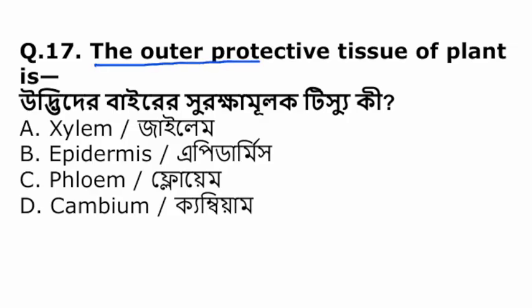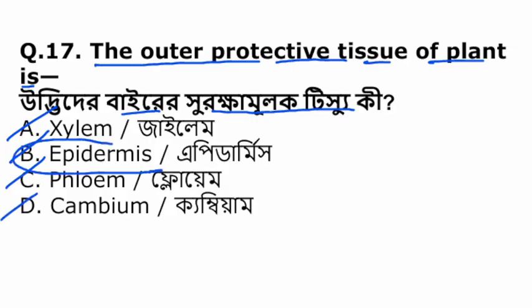The outer protective tissue of plant is. উদ্ভিদের যে বাইরের সুরক্ষামূলক টিস্যু কোনটা? Xylem, epidermis, phloem, cambium. The epidermis is the outer protective layer of tissue.